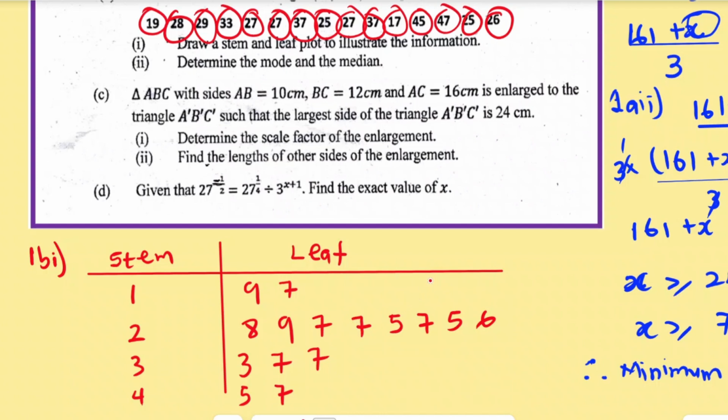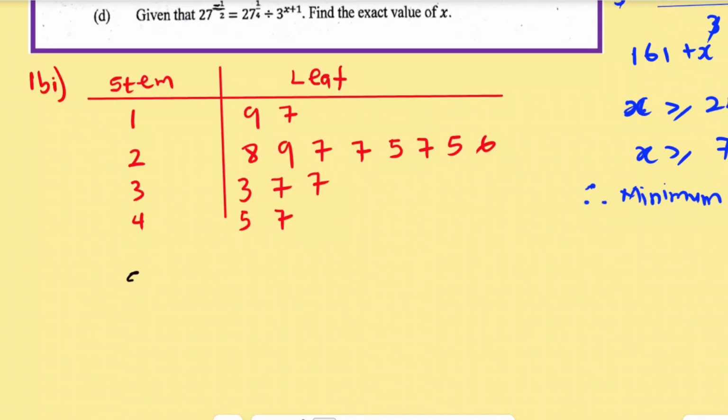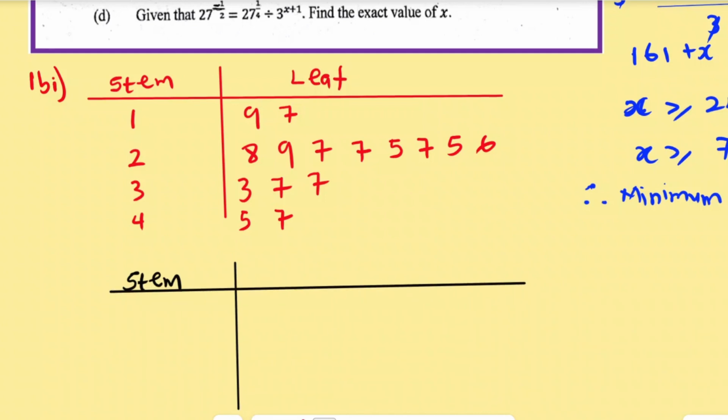So now, let me do that here. So I'm going to get my stem once again. I have to get my leaf. So here's going to be my leaf. Now rearranging is very, very simple because we have the information already. So we have 1. Let me do it out of 1. So that means we have 19 and 17. So 7 should come first, and then 9.